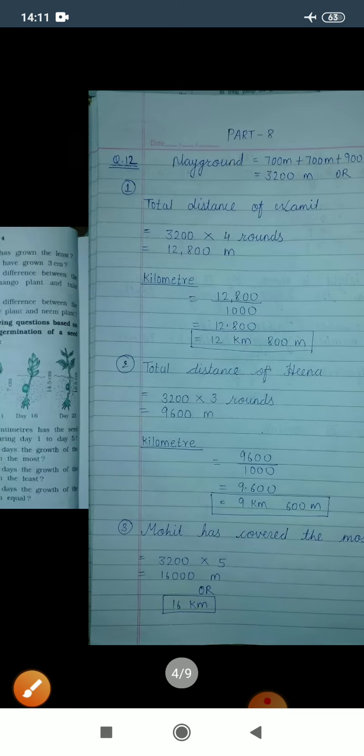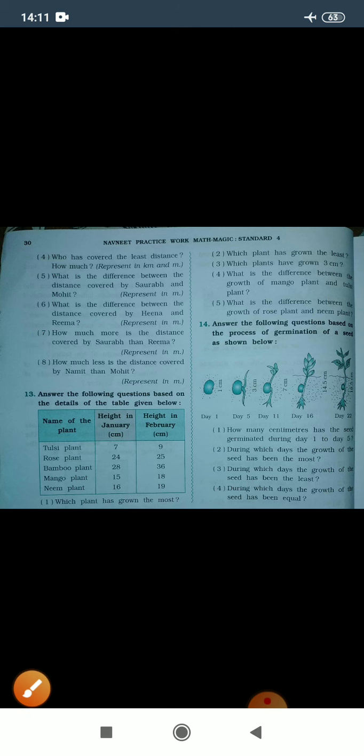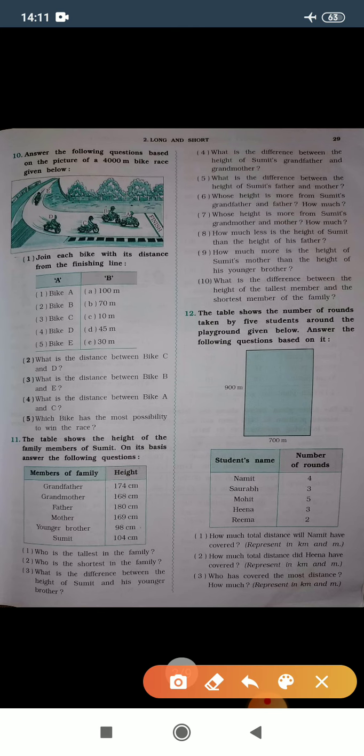Now let's see number 7. How much more is the distance covered by Saurabh than Rima? So let's see Saurabh and Rima's calculation. We had already calculated their total distance covered.